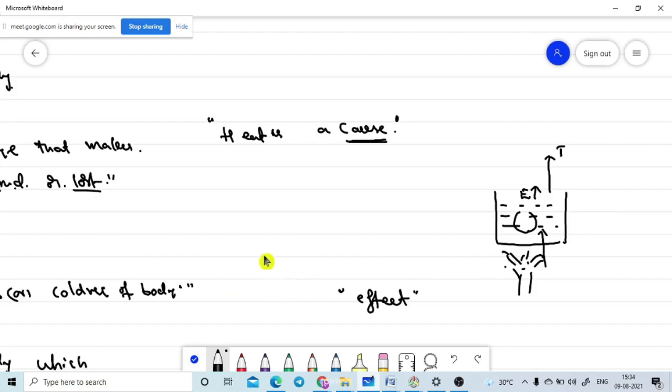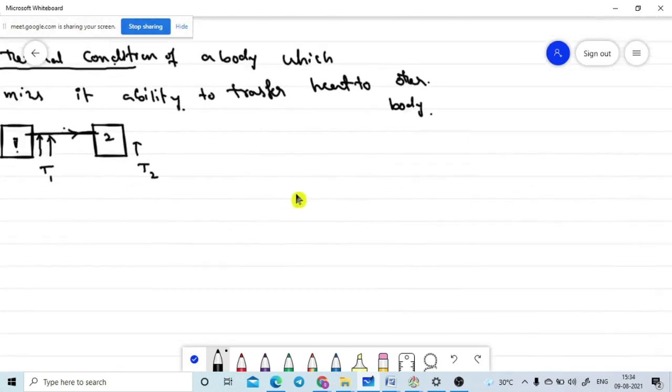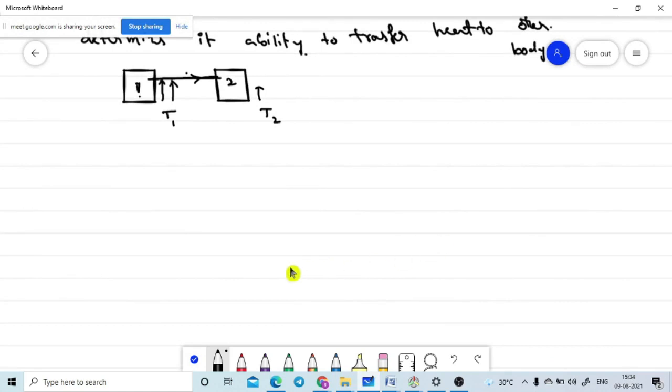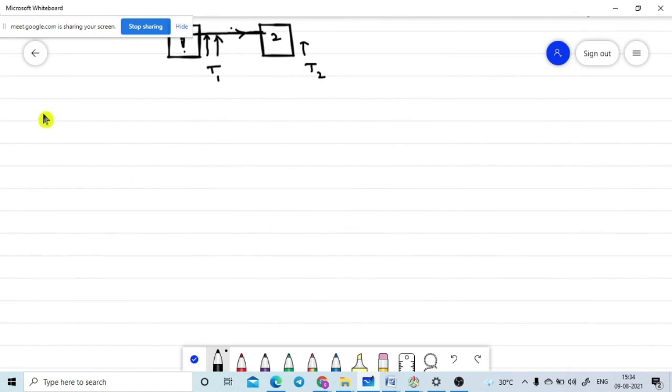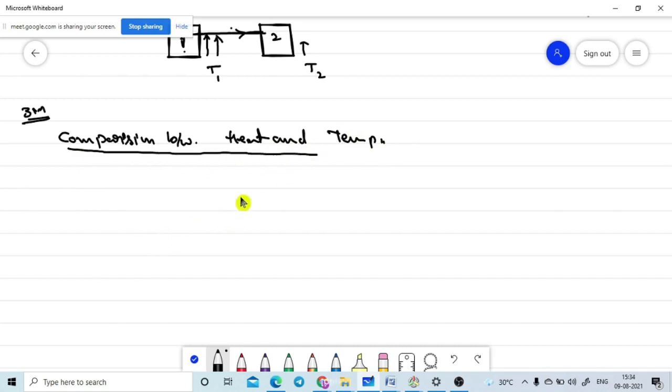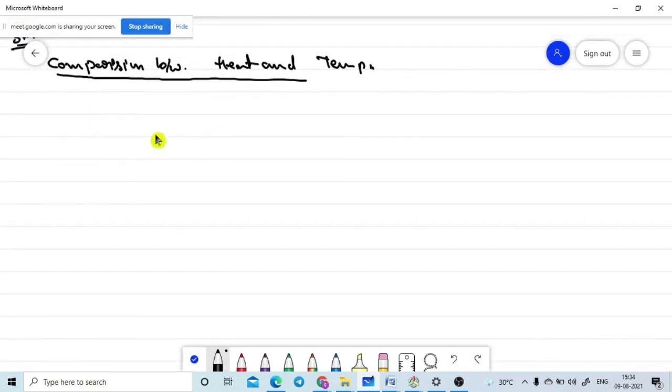Now they may ask a 3-marks question: a comparison between heat and temperature. So to compare, I am taking heat on one side and temperature on the other side. I have written a simple notation, BW for between and TMP for temperature.